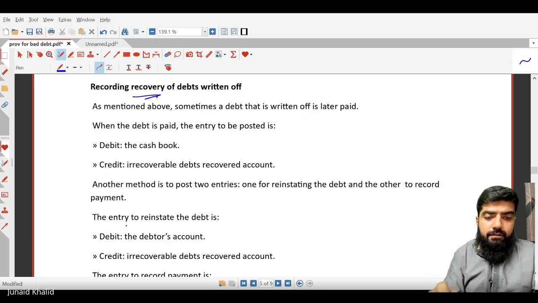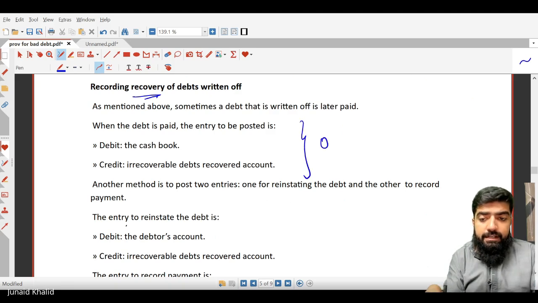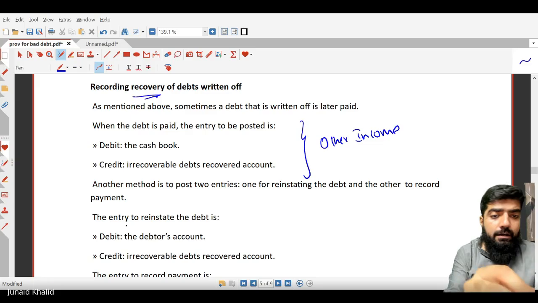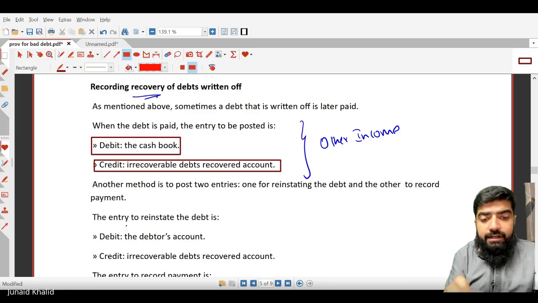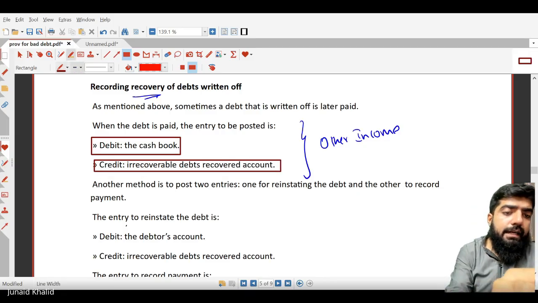Yes, it's a recovery of irrecoverable debt. There could be an entry where we first record it as other income. The accounting entry is that cash or bank is debited and irrecoverable debt recovered is credited. Yes, it's an other income.